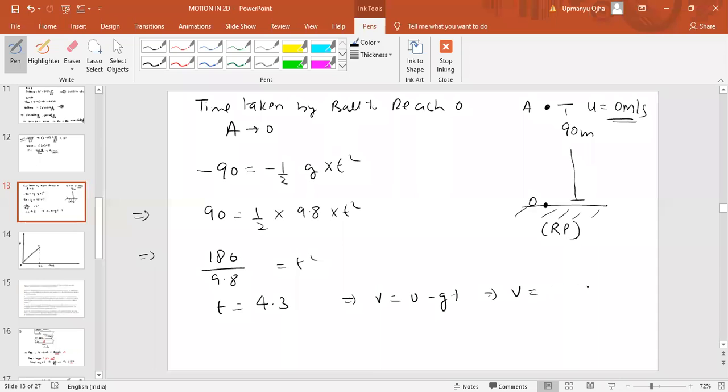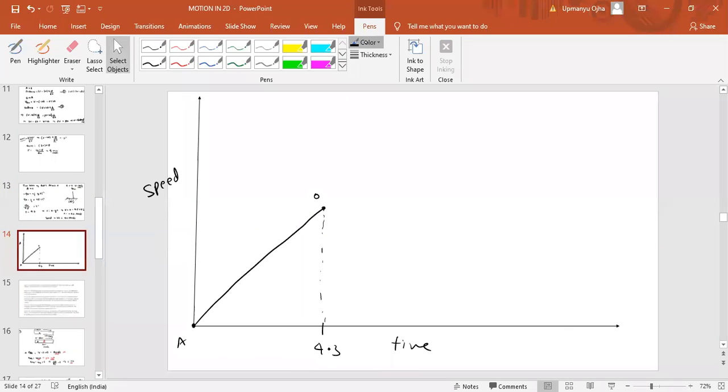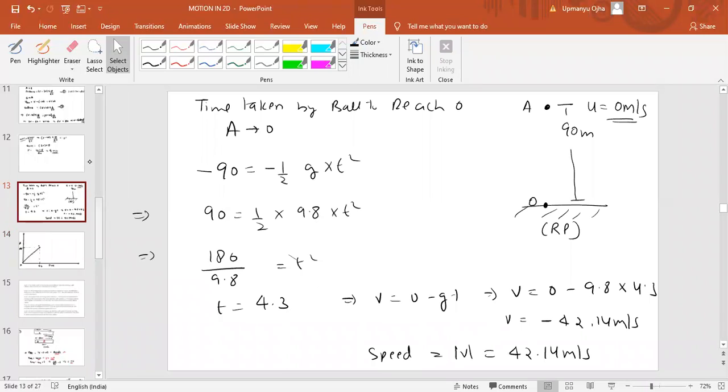So v equal to 0 minus 9.8 into 4.3. 9.8 into 4.3, you get 42.14. Velocity will be minus 42.14 meter per second, but speed is the magnitude of this, that is 42.14 meter per second. So when it reaches the ground, its speed is 42.14 meter per second.